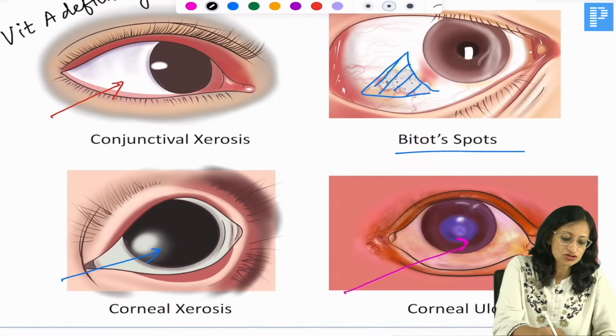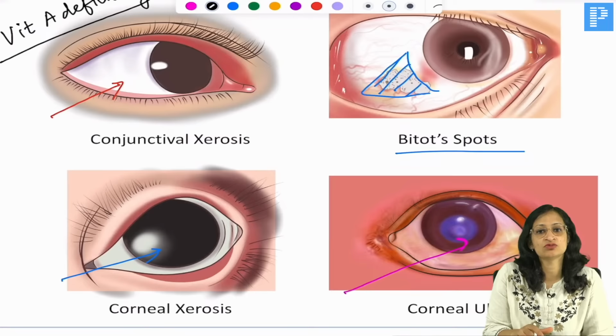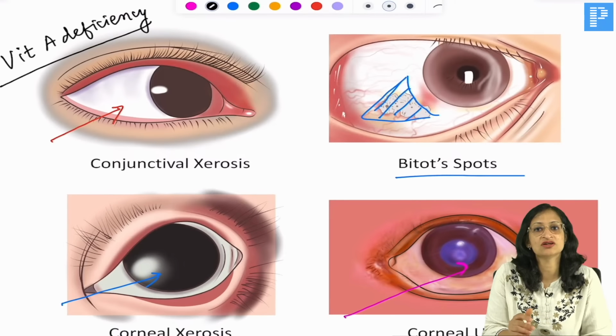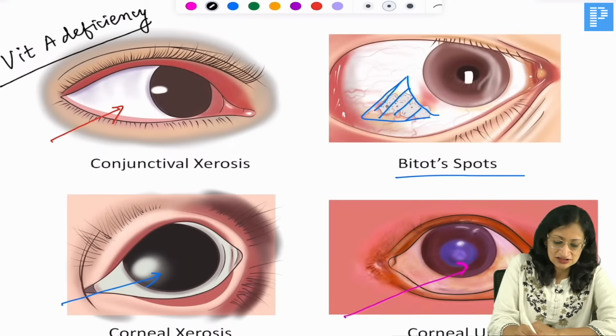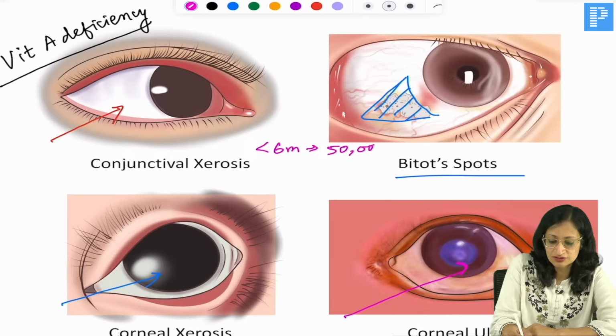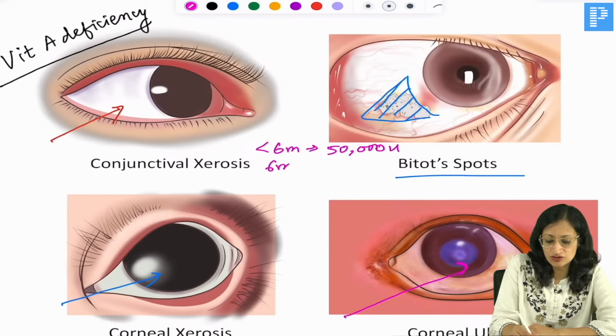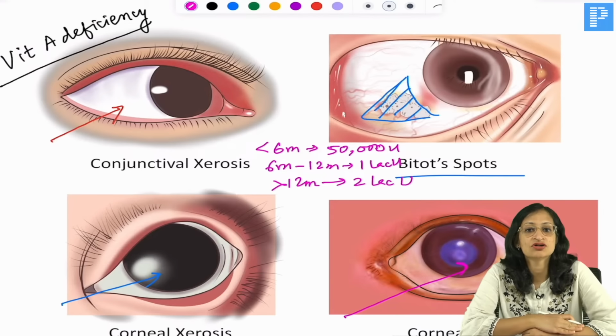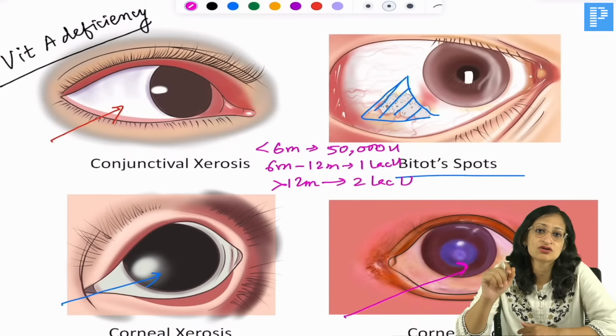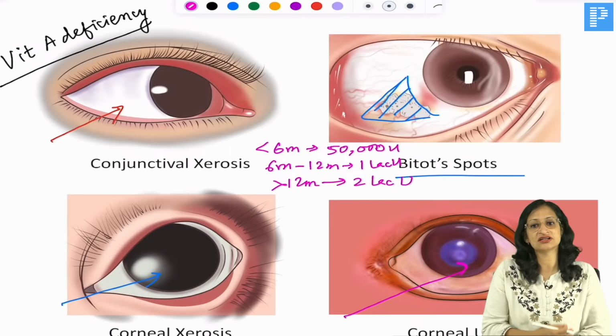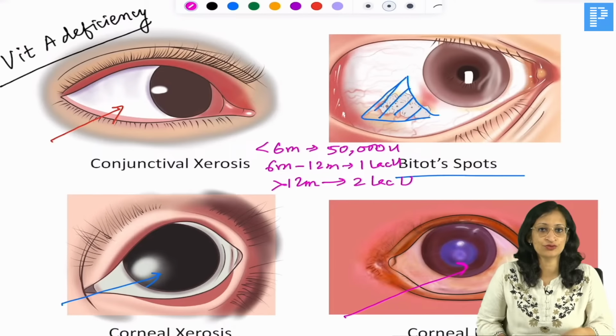If there are features of vitamin A deficiency, you must supplement with vitamin A. So how much vitamin A will you give? If the child is less than 6 months old, you will give 50,000 units. For 6 months to 12 months, you will give 1 lakh units. Beyond 12 months, you will give 2 lakh units. To treat vitamin A deficiency, you give one dose at diagnosis, the second dose 24 hours later, and a third dose 2 to 4 weeks later.